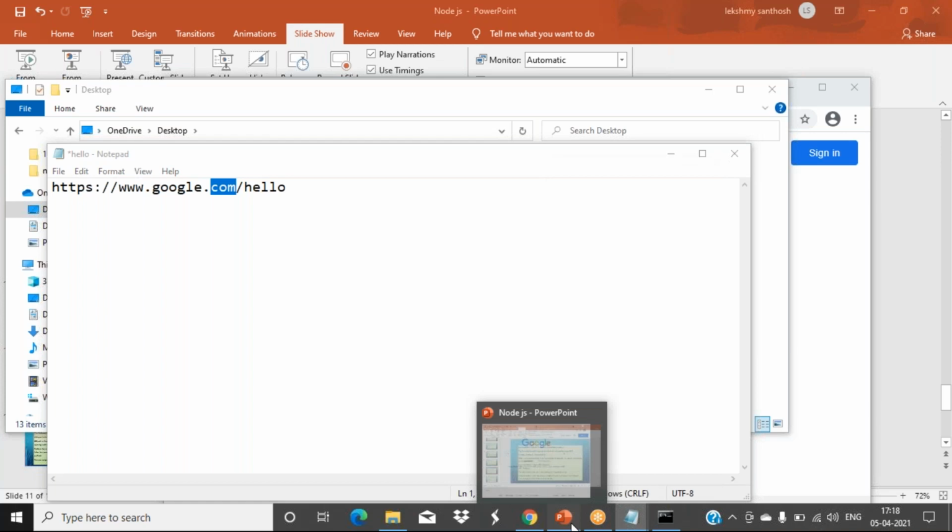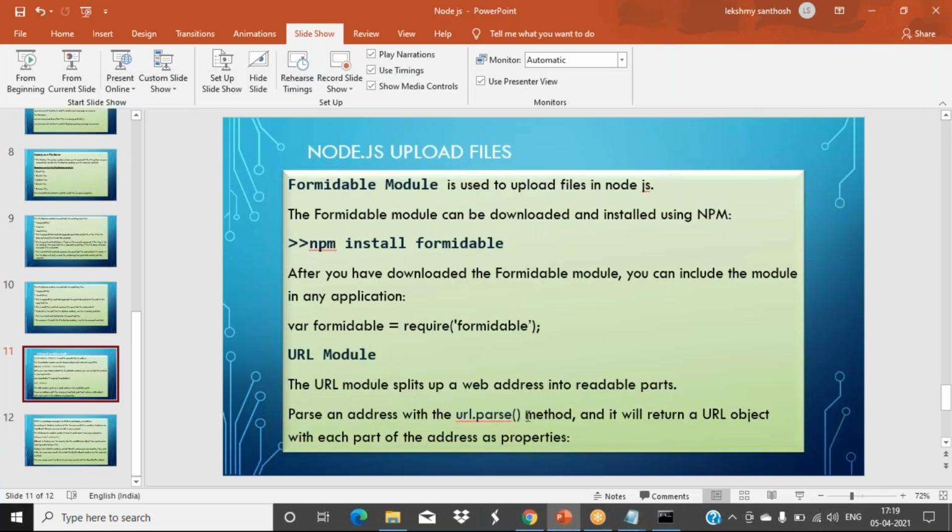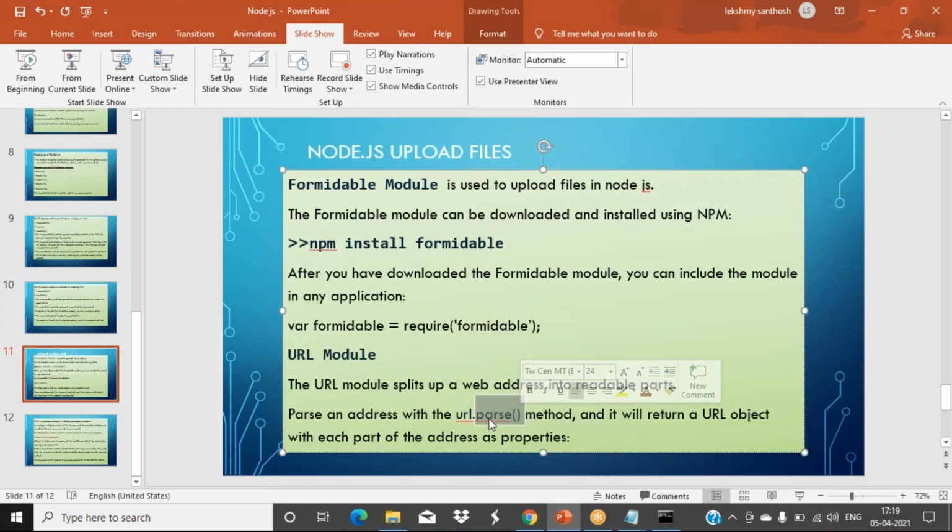So how to split up that one, we have this parse method. So the URL parse method we can use, and it will return a URL object with each part of the address as properties. Where the slashes are, those are separate parts, it will retrieve them and we can access them. Okay, see this example.